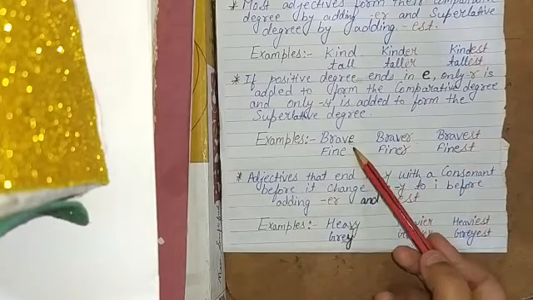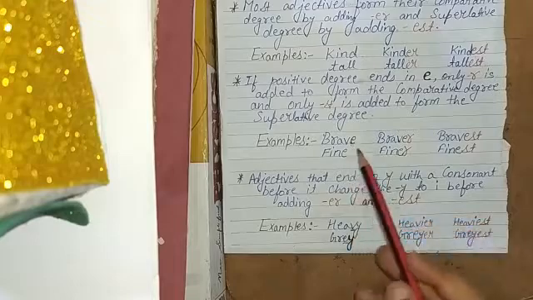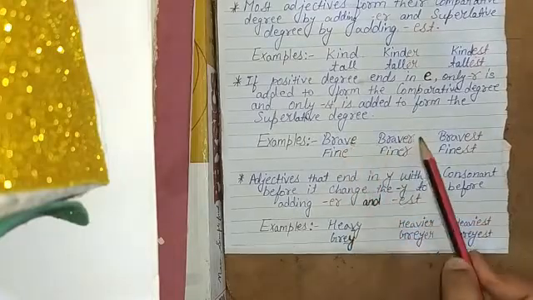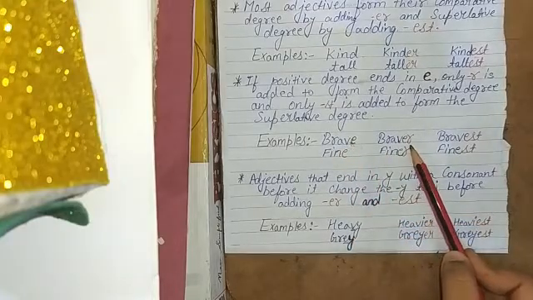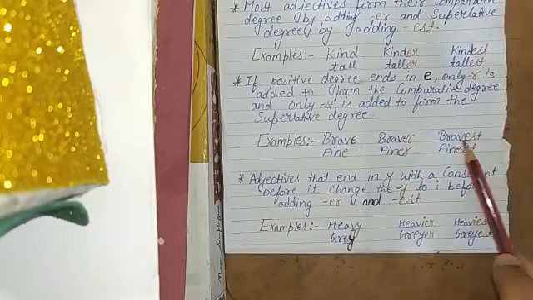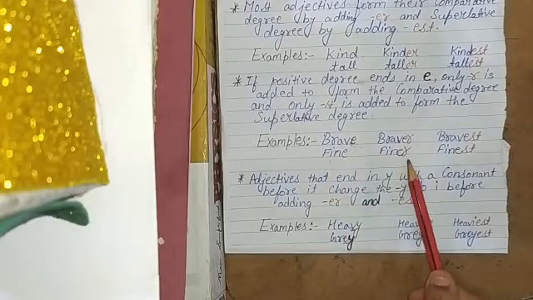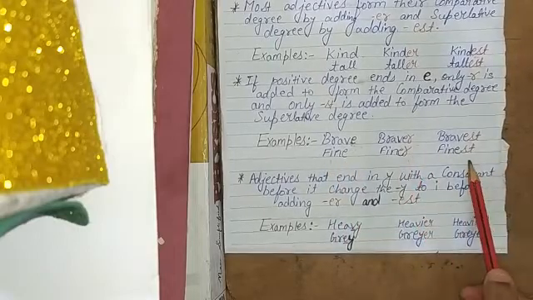Brave के end में e है, तो इसके comparative degree में सिर्फ r लगेगा और superlative में सिर्फ st लगेगा, बाकी कोई changes नहीं होगा. Like fine, end में e है तो comparative में r लग जाएगा और superlative में est.